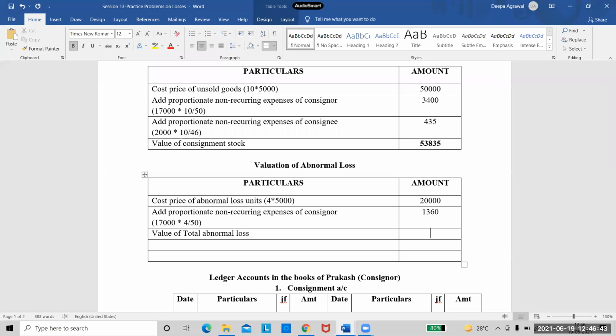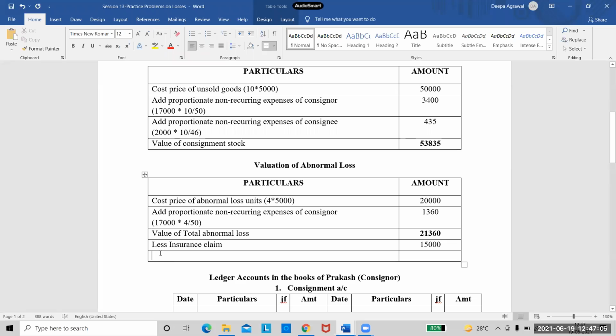And my total loss would be 21,360, right? And from this, I need to deduct the insurance claim, whatever I am receiving. So less insurance claim. And how much is the insurance company paying me? It is paying me 15,000.